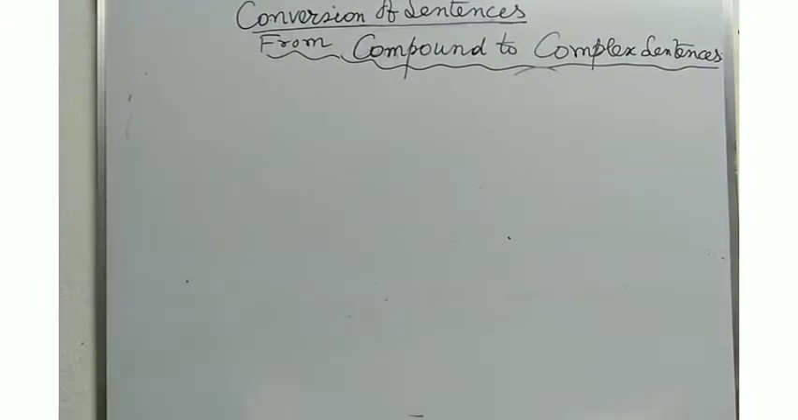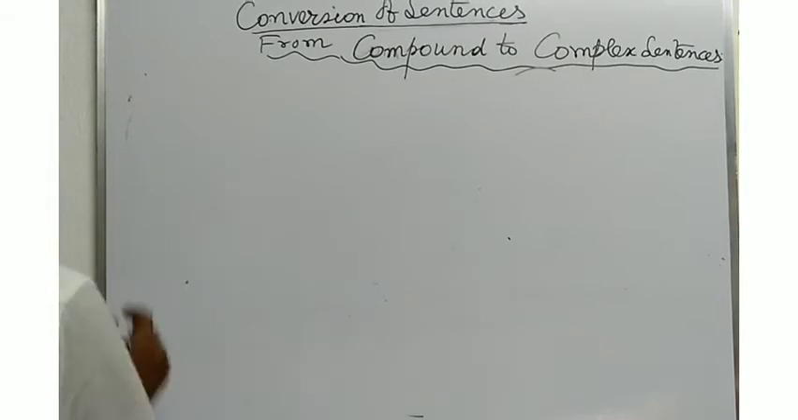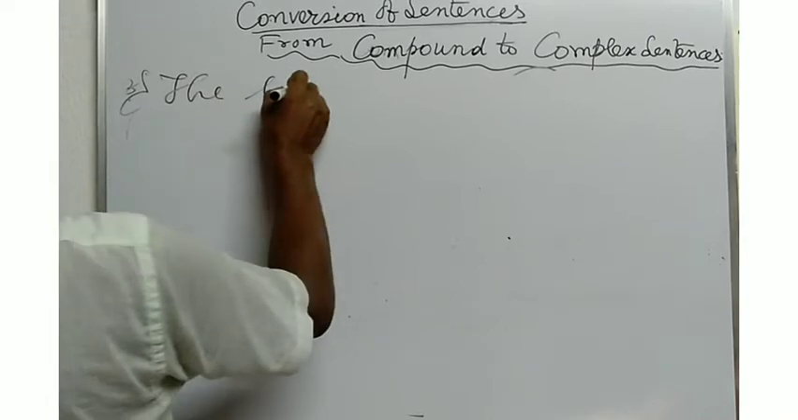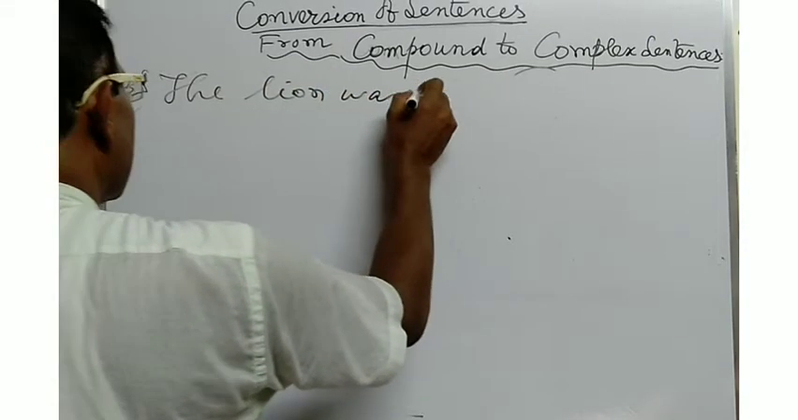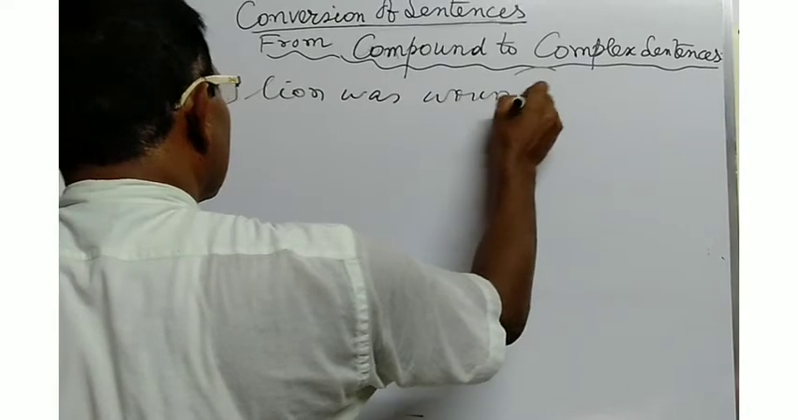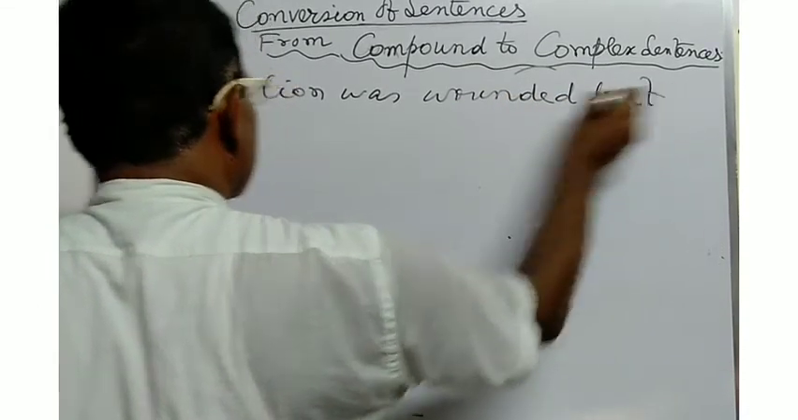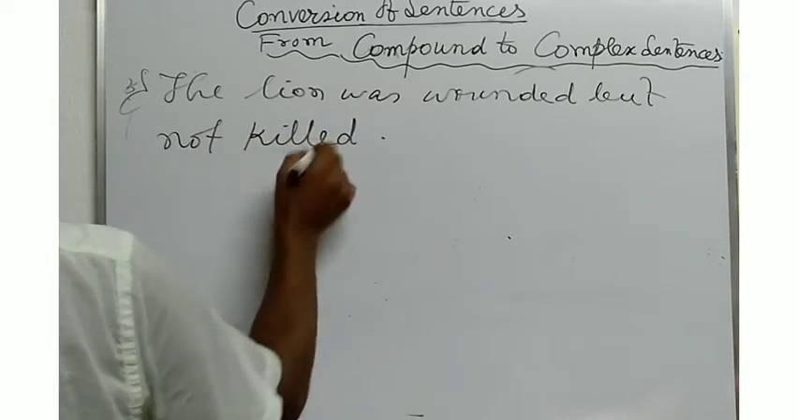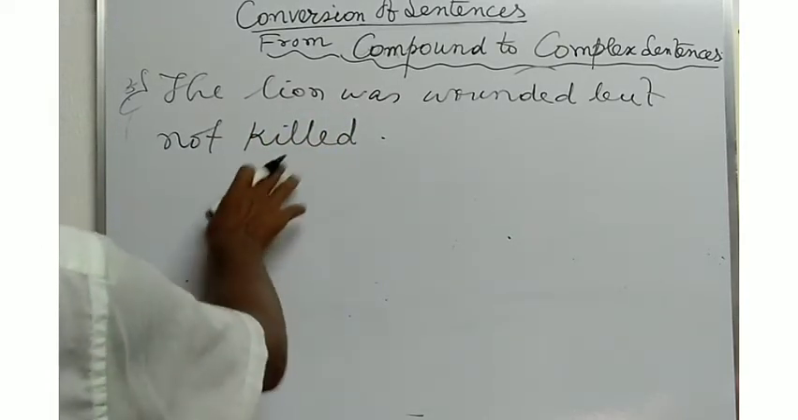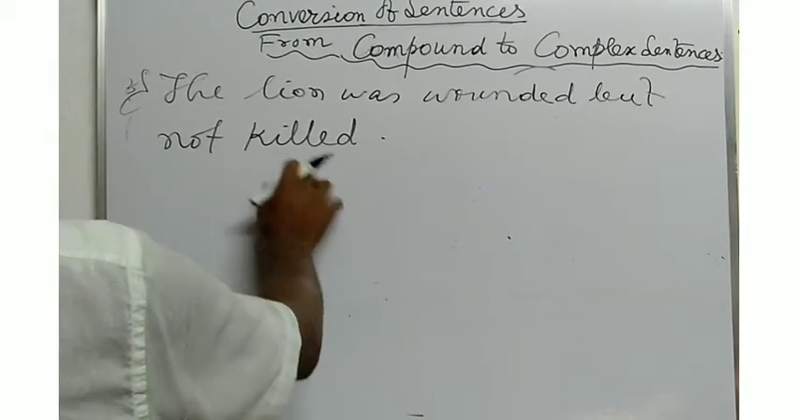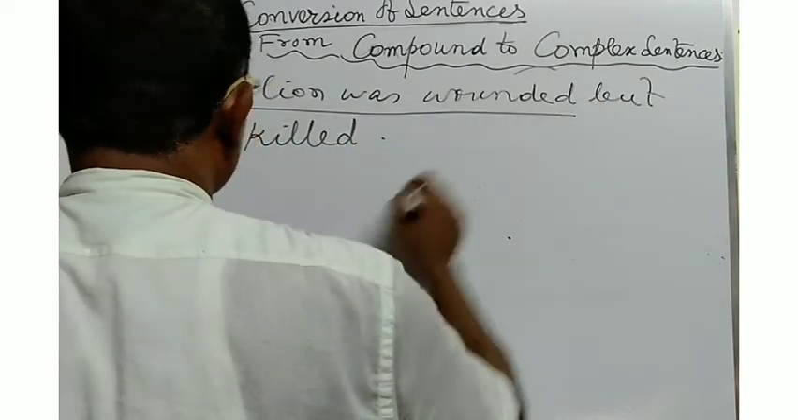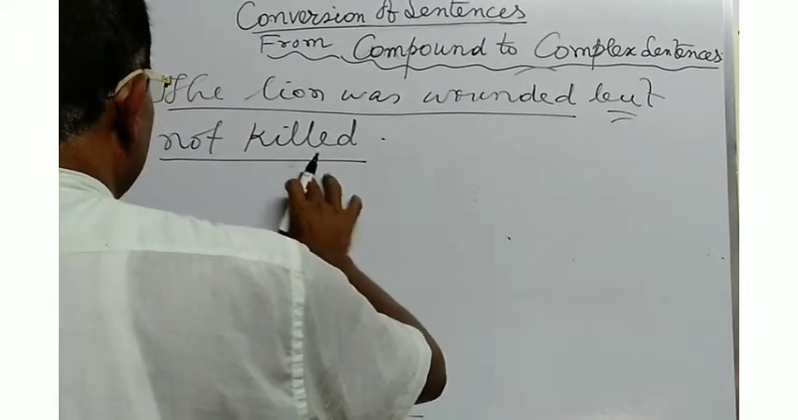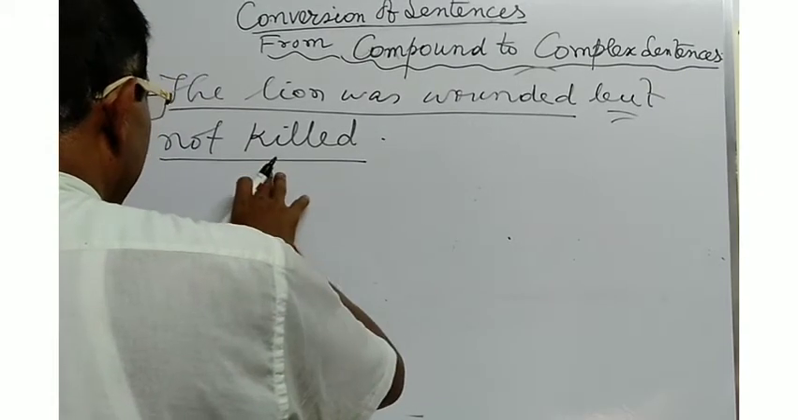Now follow more examples. The lion was wounded but not killed. Here this is a compound sentence. The lion was wounded but not killed. Here "but" is the conjunction combining the two main clauses.